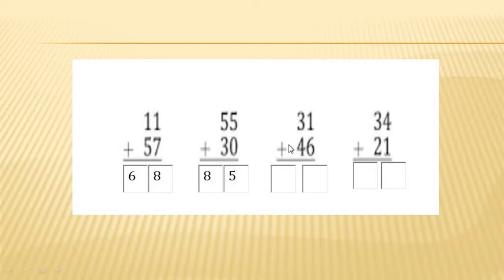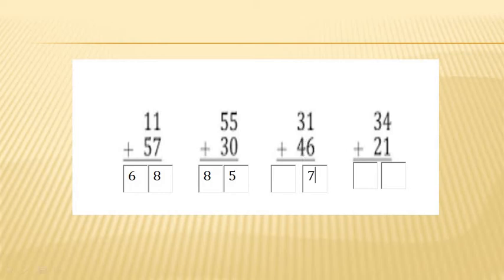Okay. 31 plus 46. Here again I have to add one more to the given number. Do you remember? Yes, you all are my very good students. You all remember. Here I have to write number 7, which is the just after number of number 6. Let's write it. 3 plus 4.